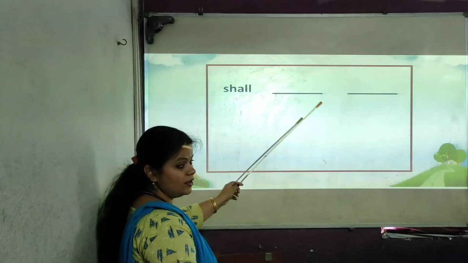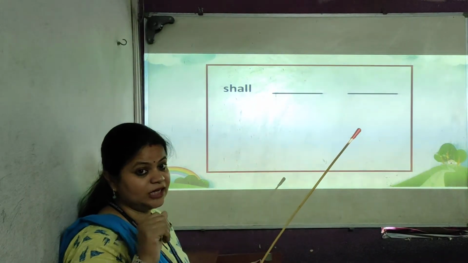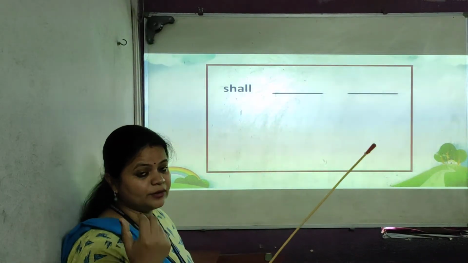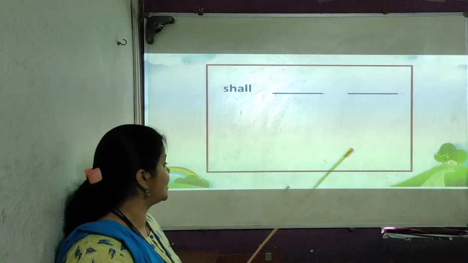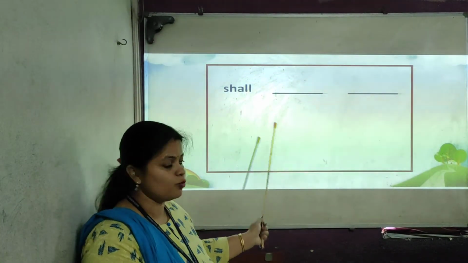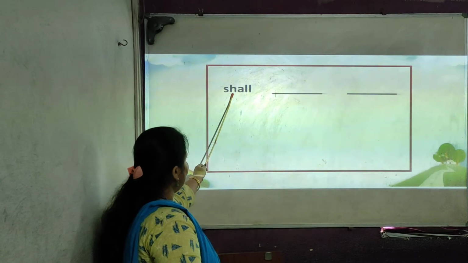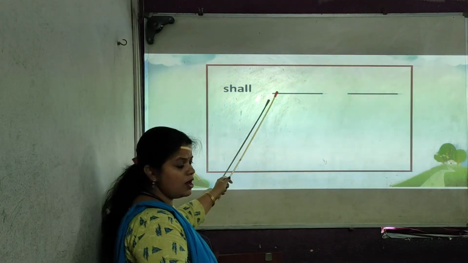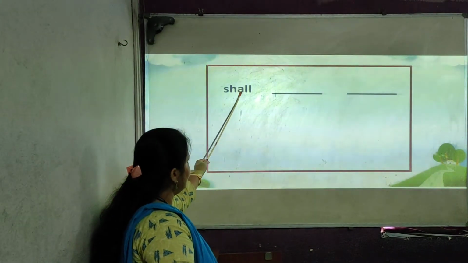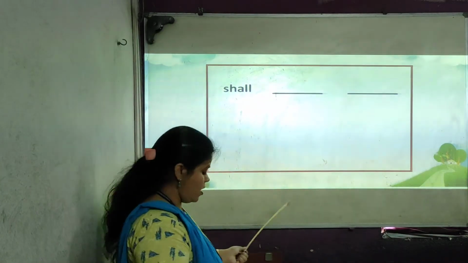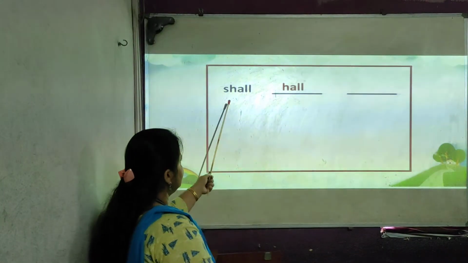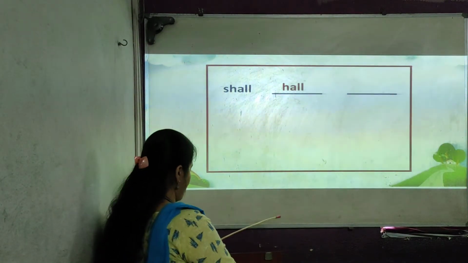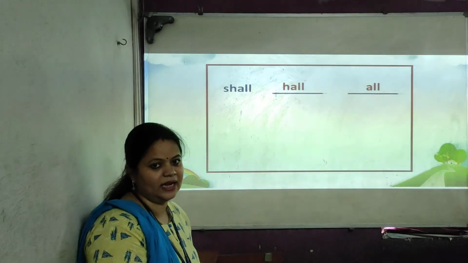H-A-L-L, hall. You have to find out the meaningful words, not like that only. You can find out the 2-letter words, 3-letter words according to the given word. It will come H-A-L-L, hall, or it will come A-double-L, all. Yes or no? See, H-A-double-L, hall, A-double-L, all.